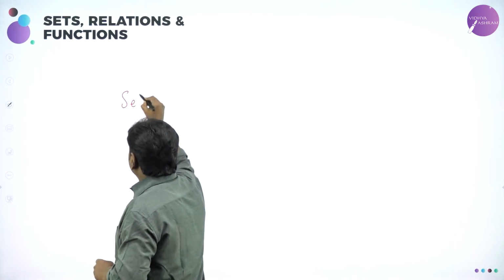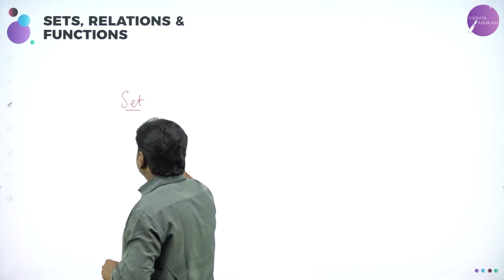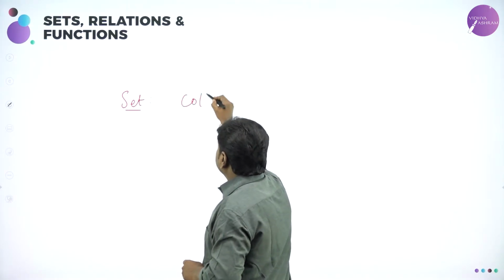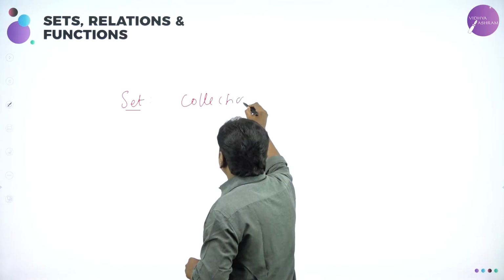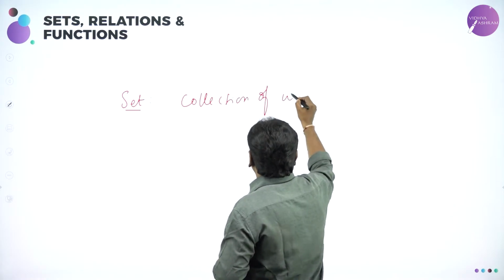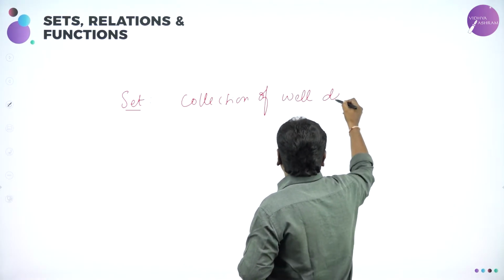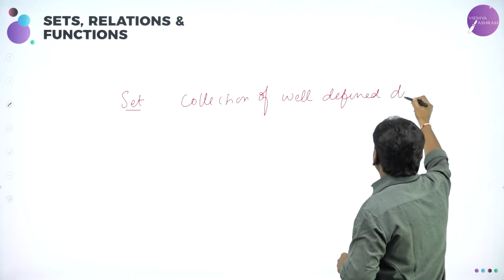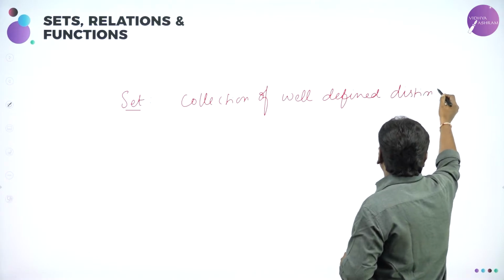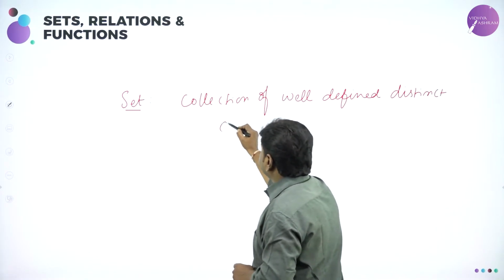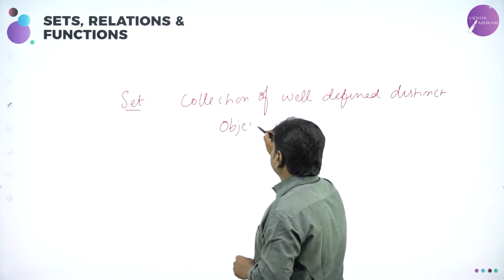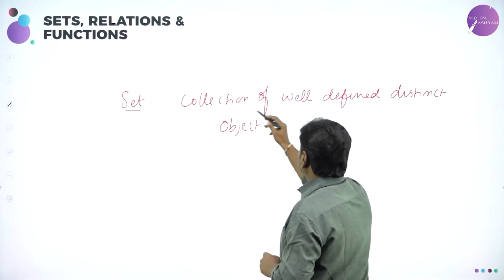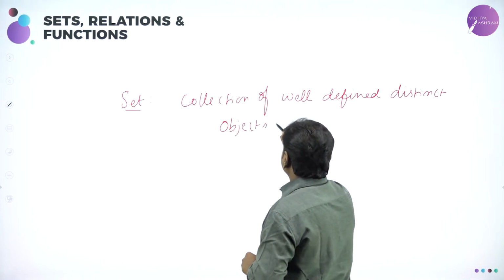So to answer the above question, you should know the definition of set. What is a set? A collection of well-defined distinct objects. Collection of well-defined distinct objects forms what? Set. So please understand, a collection of well-defined distinct objects is a set.